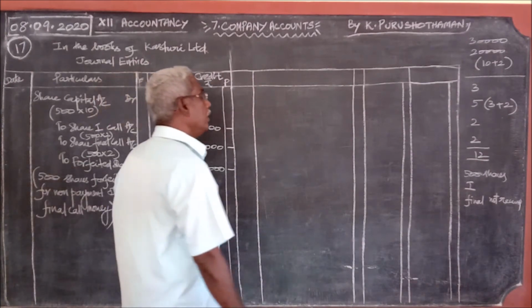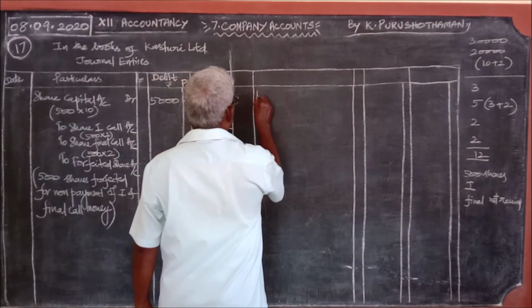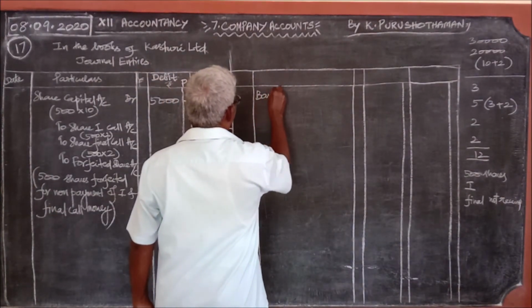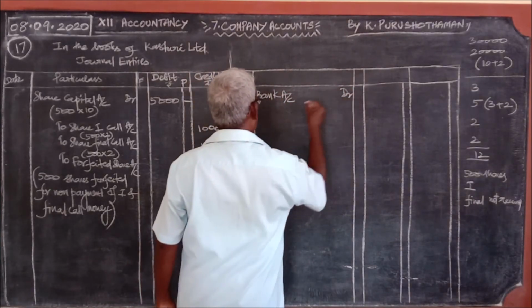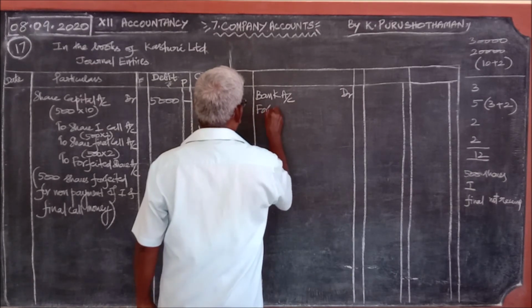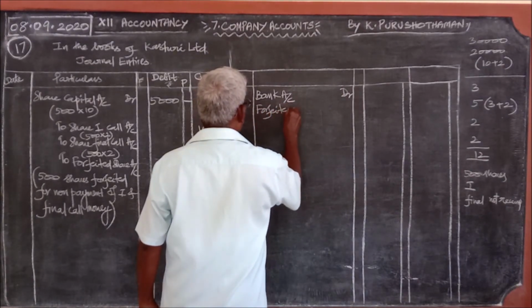Then what about the reissue? When the shares are reissued, the bank account will definitely appear. Bank account debtor, to forfeited share account.